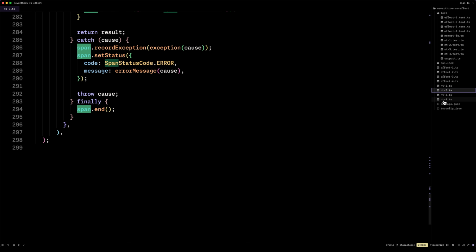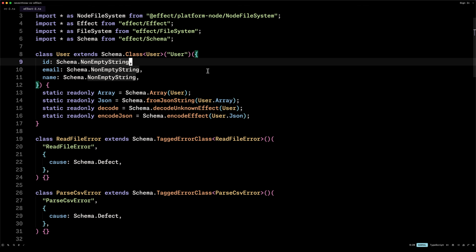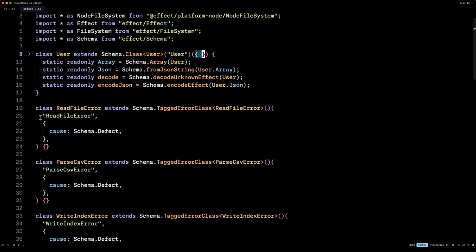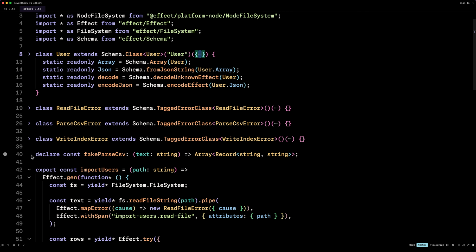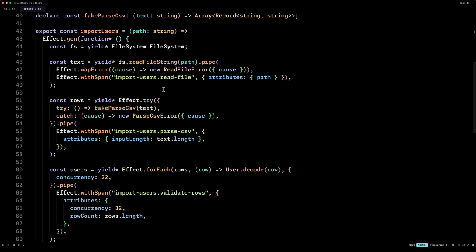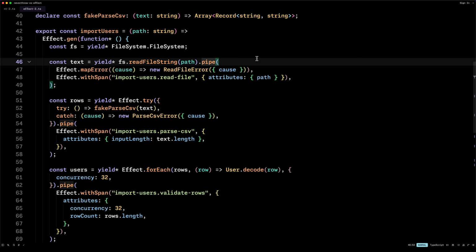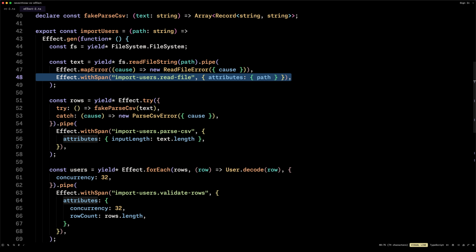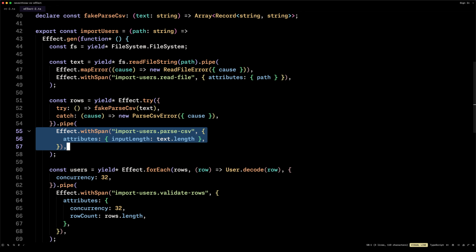Let's take a look at Effect. Now for Effect, it is virtually the same thing as the first solution in that we have the same schema classes for the errors, the entity, and for import users, all we need to do is say withSpan, and that's it. It will handle absolutely everything for us.